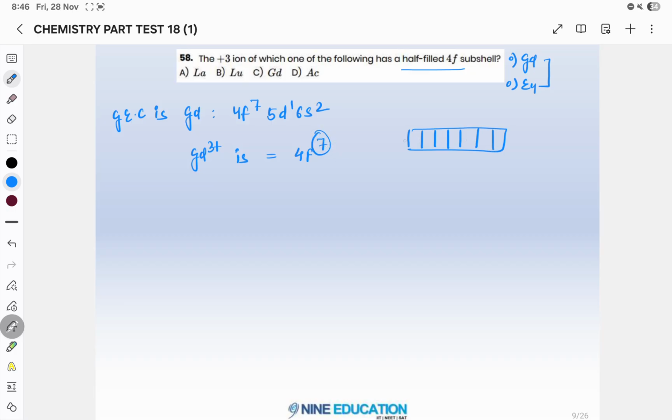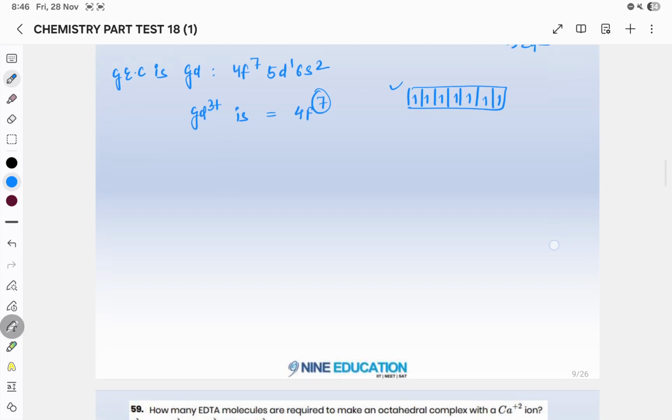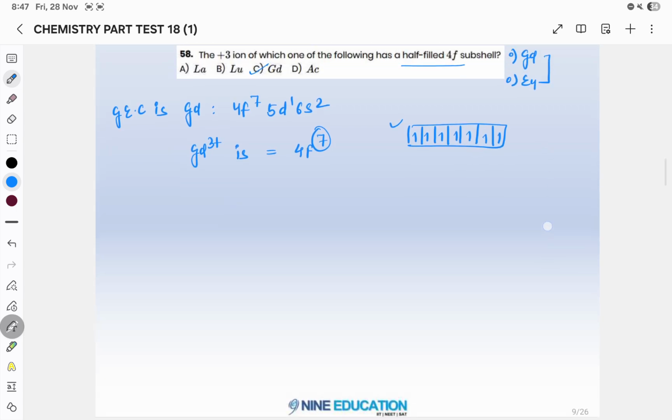Okay, and it is having 7 electrons, so each orbital will have 1 electron. So this is your half filled 4f subshell. Answer will be your C.